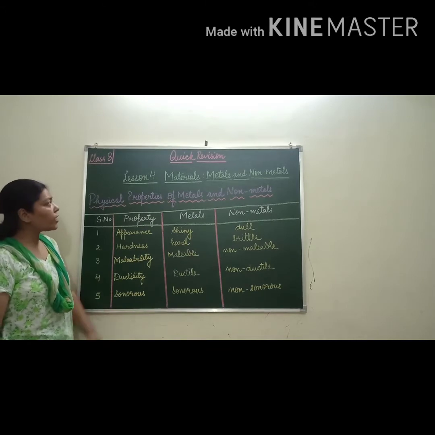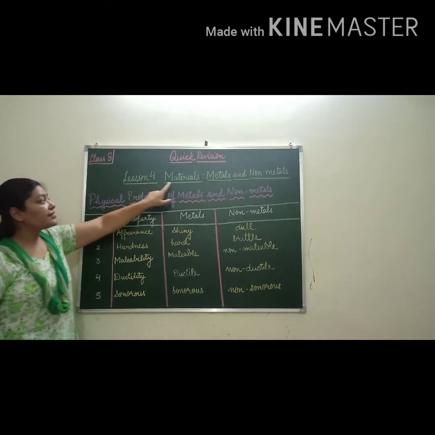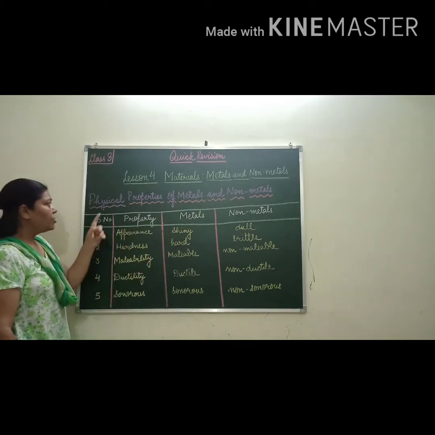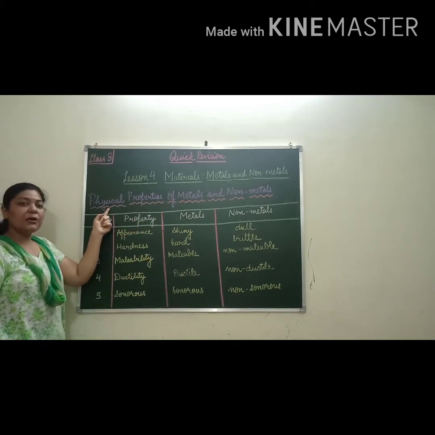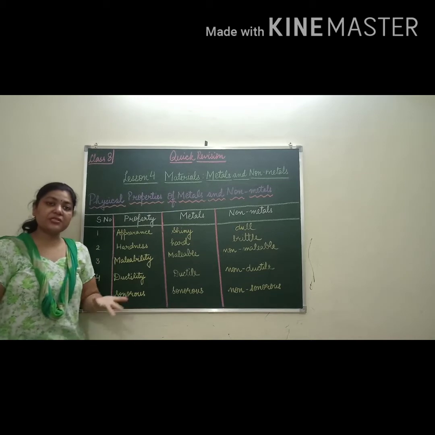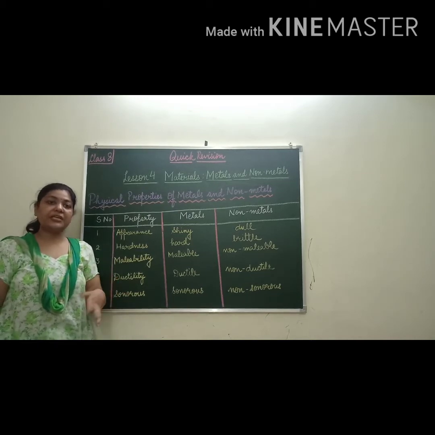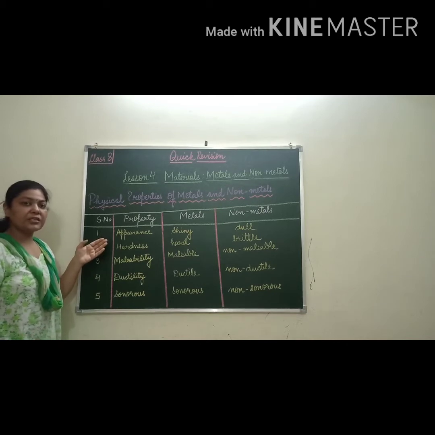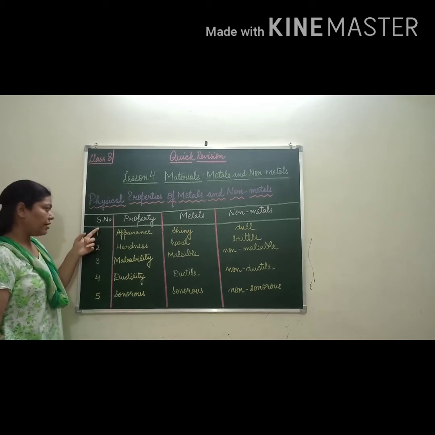Today we will do the quick revision of lesson number 4, that is materials, metals and non-metals. First, we will discuss the physical property. What is the physical property? Physical property is the outer appearance. So all the properties related to outer appearance we will be discussing here.